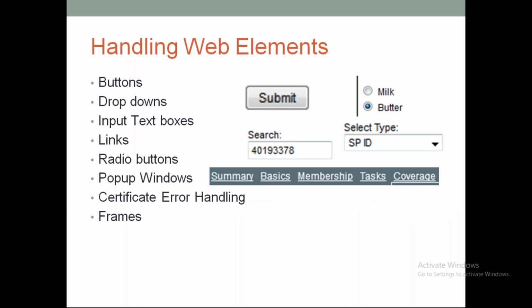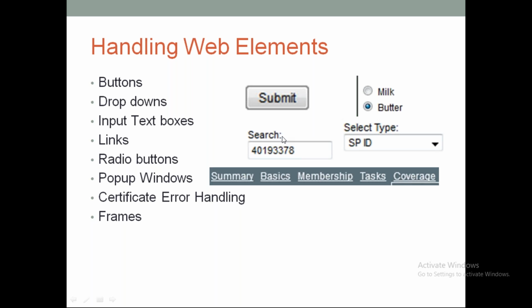What does learning Selenium mean? If there is a button and I am a manual tester, I know that I want to click on the button, because with my human intelligence I know what to do based on the manual test cases. But how do we tell Selenium to click on the button, the automation testing code to click on the button? How do we click on the radio button? How do we select a value from the drop down? How do we enter some information in the text box? How do you select a link from the menu?